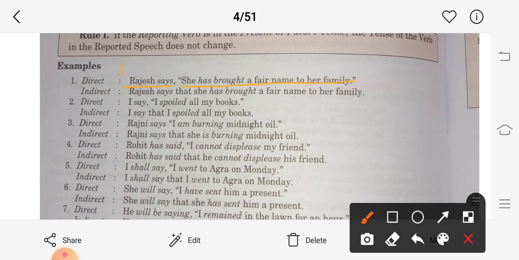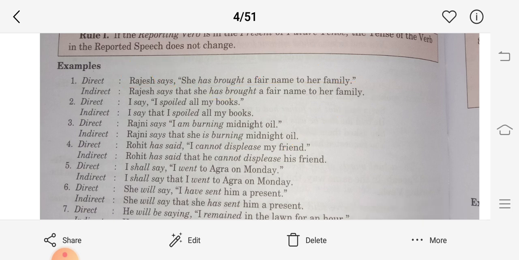As per this rule, if the reporting verb is in the present tense, the tense of the reported speech will not be changed. See, Rajesh says: says is in the simple present, so it remains the same, and the comma is removed.